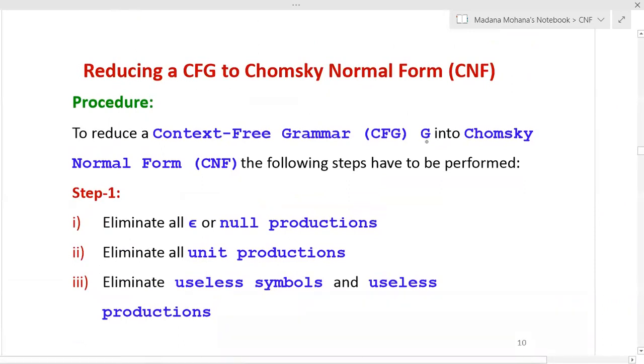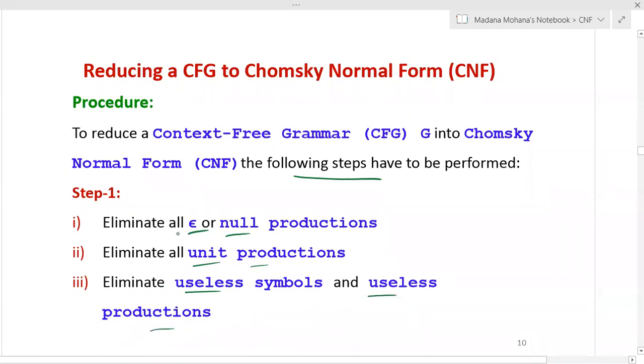To reduce a context-free grammar G into Chomsky normal form, the following steps have to be performed. Step one is nothing but the prerequisite condition of a context-free grammar. That is, the context-free grammar does not contain any epsilon or null productions, does not contain any unit productions, and does not contain any useless symbols and useless productions.